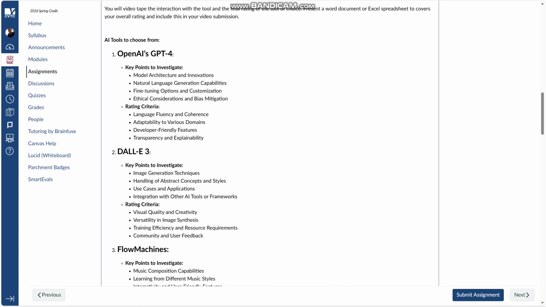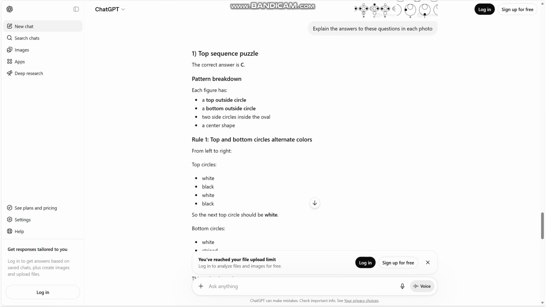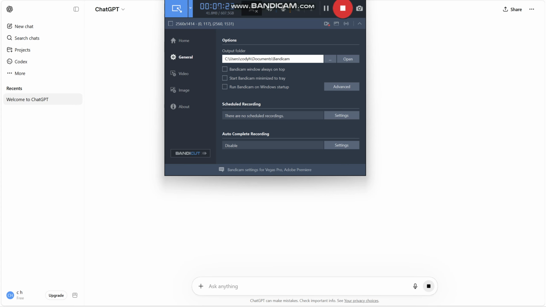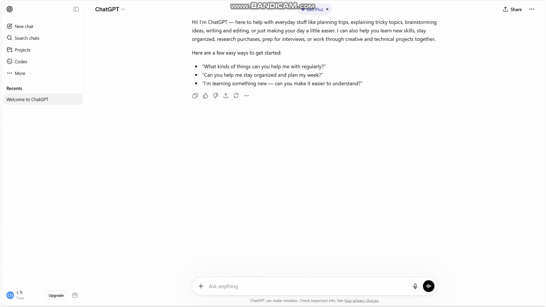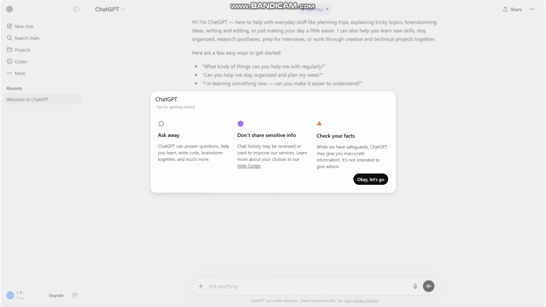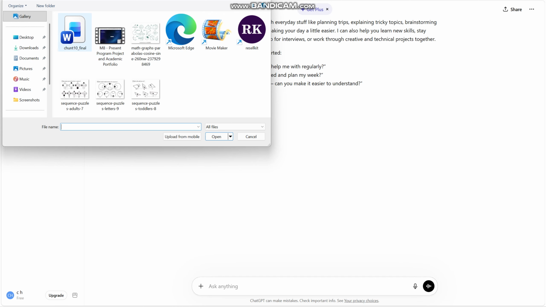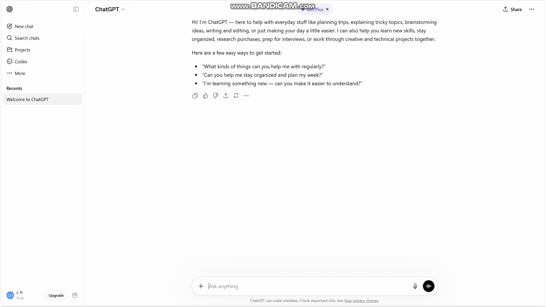Okay. And then I'm going to review developer-friendly features. So, let's find something. Okay, now I'll log into ChatGPT. Okay, let's upload files. Okay, let's do the portfolio. Now let's say, rate this.